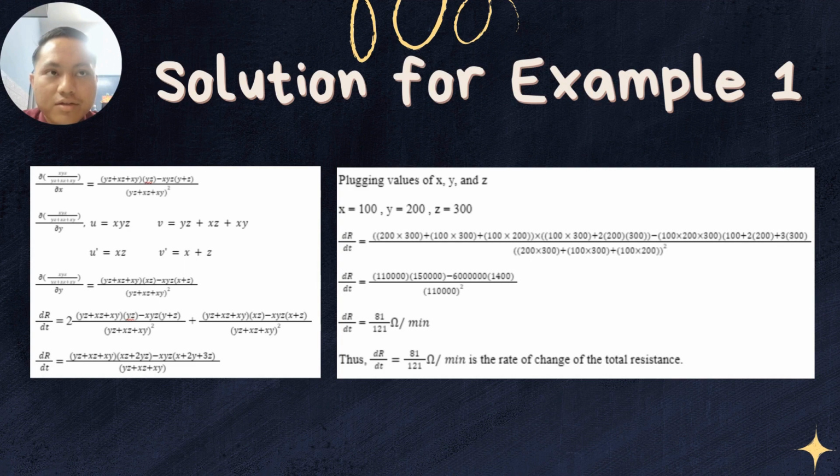X we plug in with 100, y 200, and z 300, and the answer we get is 81 over 121 ohm per min. Thus, 81 over 121 ohm per min is the rate of change of the total resistance that we get.